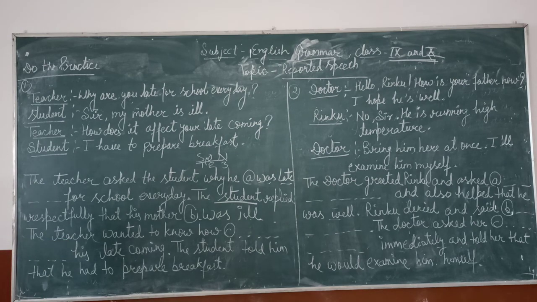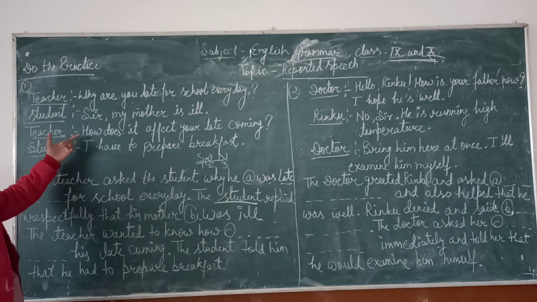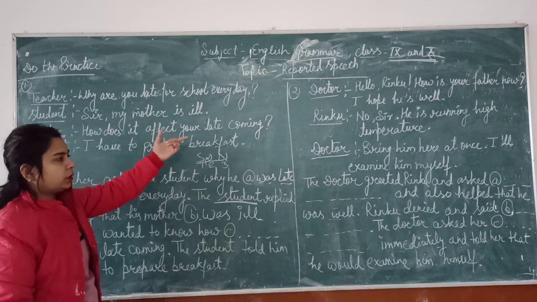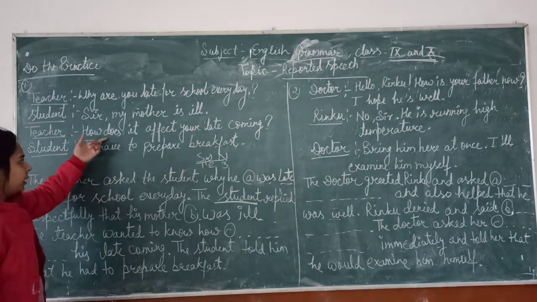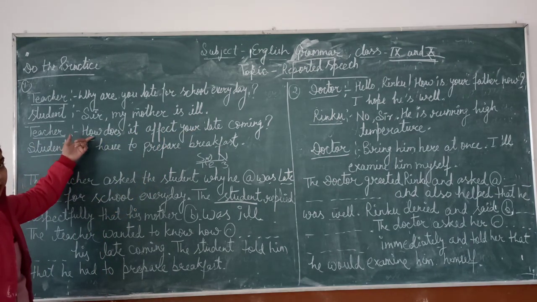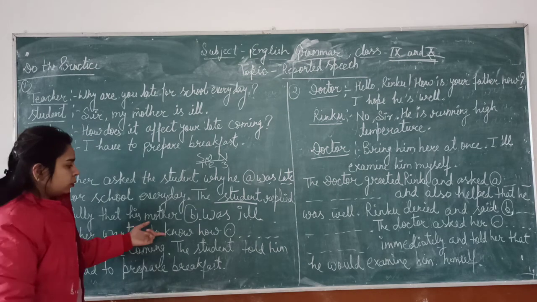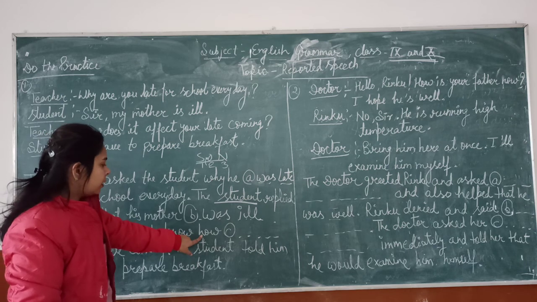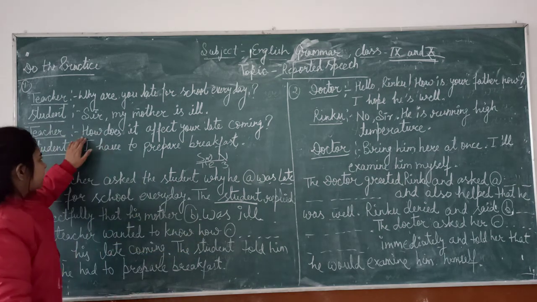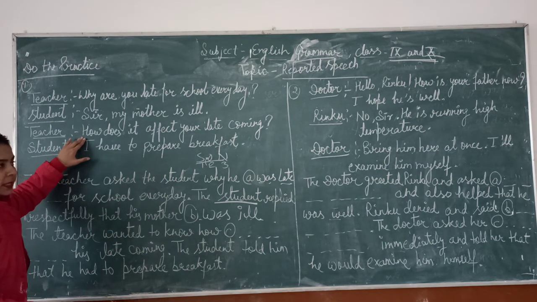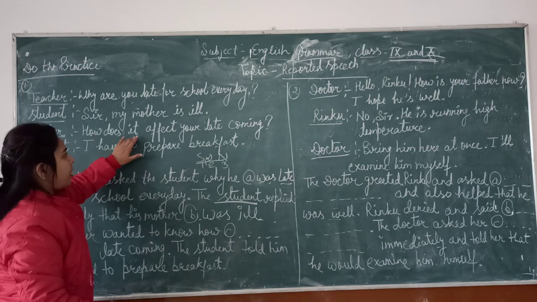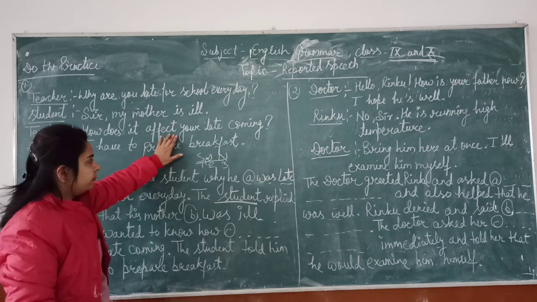Next, the teacher wanted to know how does it affect your late coming. We have to change this sentence into a simple sentence. The teacher wanted to know how. The connective is how. After writing the connective, we make a simple sentence: it affects your late coming.